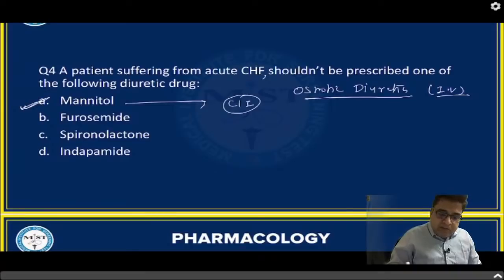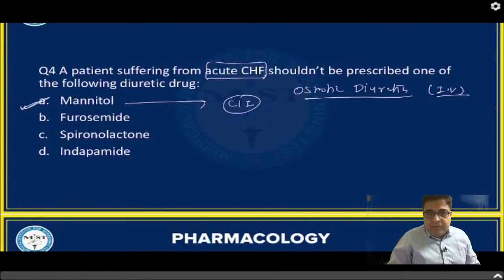Try to understand a patient who is having acute CHF. The heart is not able to pump out the blood in a sufficient manner. So what will happen when you give this osmotic diuretic by IV route? It will remain in the circulation, and it cannot reach the level of the kidney because the heart is not able to pump more blood.